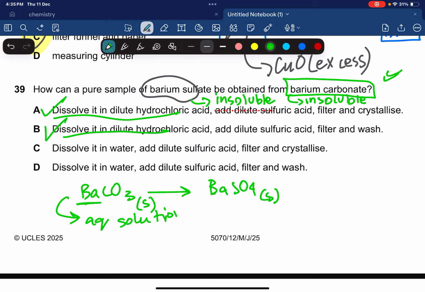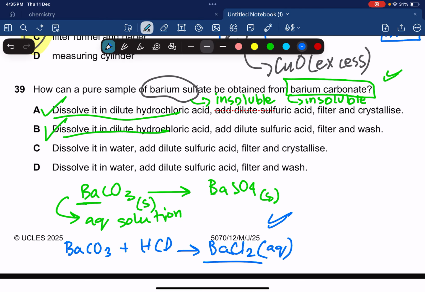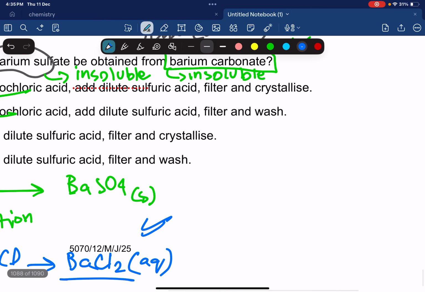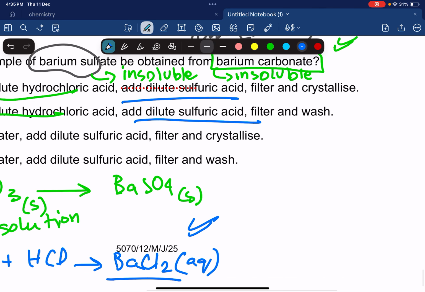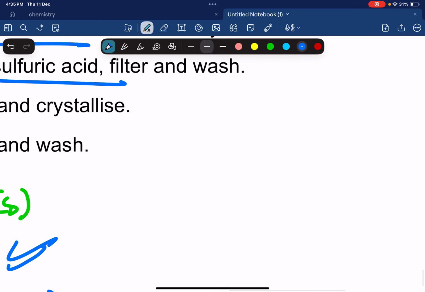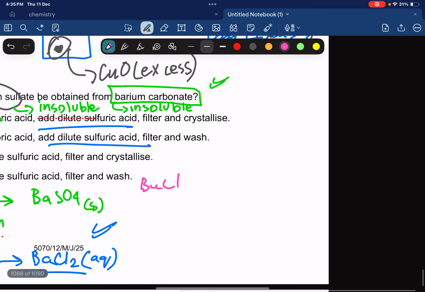So what are we going to do? We're simply going to take barium carbonate, add HCl to it, and form barium chloride, which is aqueous. Barium chloride is a soluble salt. And now we can take this barium chloride and make it react with sulfuric acid. So what's going to happen next? We have our barium chloride, BaCl2.